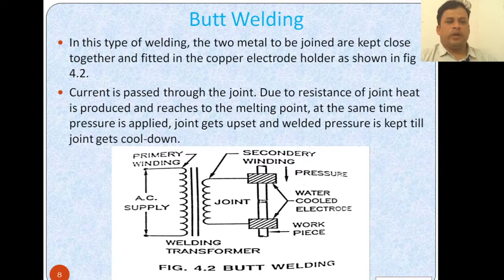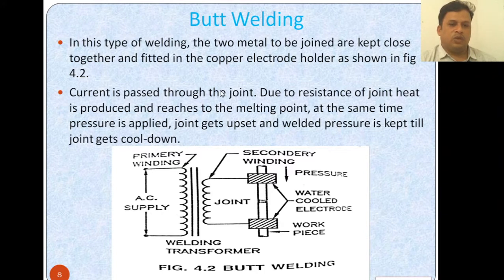In this type of welding, the two metals to be joined are kept close together like this. These two metals are kept closed together and fitted in the copper electrode holder as shown in the figure. If you see this figure, you will observe that the workpiece is present here, and these are water cooled electrodes, and the pressure is applied from the top side. These particular parts are being joined with the help of the current passing through the joint.